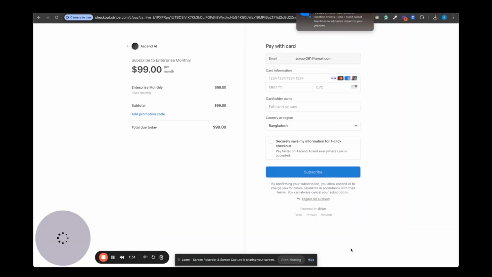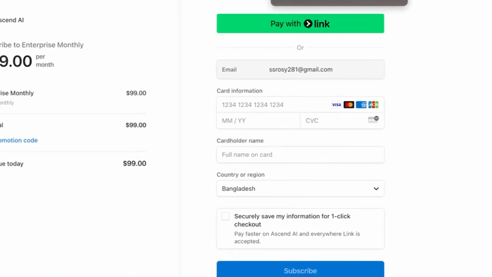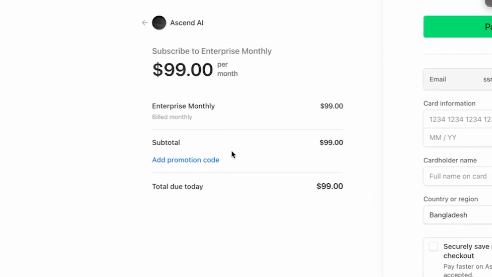So let's come here. You can fill out your information here. And if you have a promo code, you can actually apply that here as well.